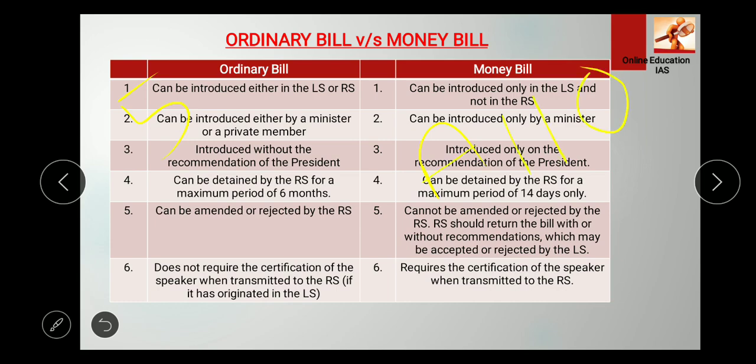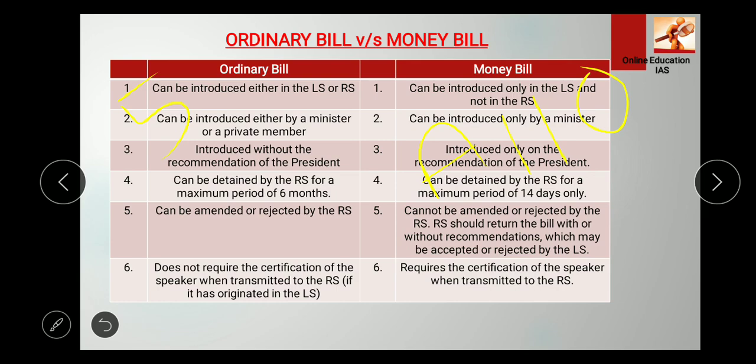Okay, the money bill is given in Article 110. Now, your duty is to go to your reference book and study both the ordinary bill, its 5 stages, and the money bill. And please see that there is a difference between financial bills and money bills. Okay, now we see the difference.